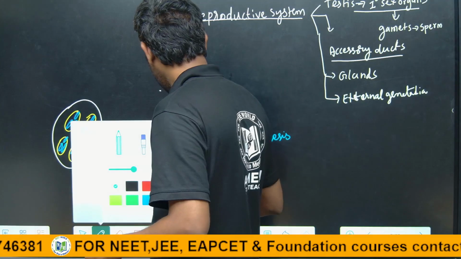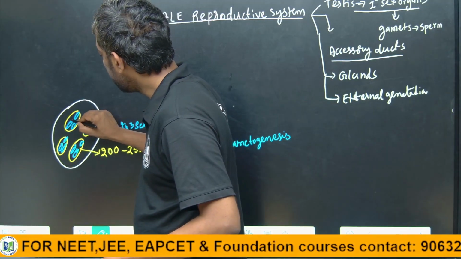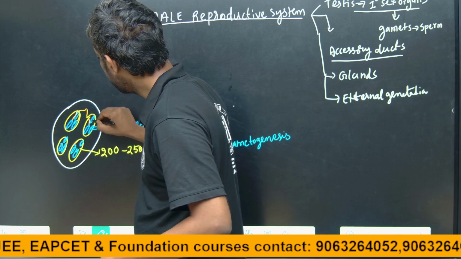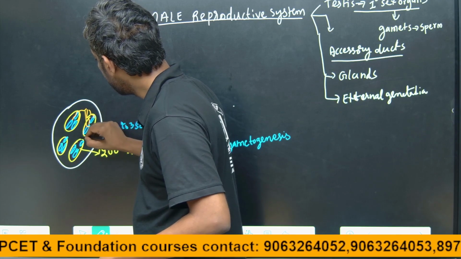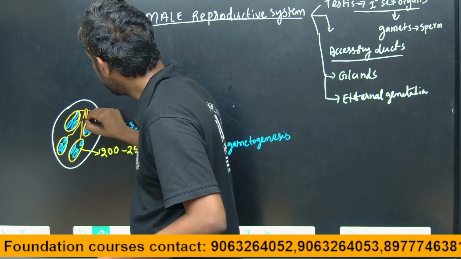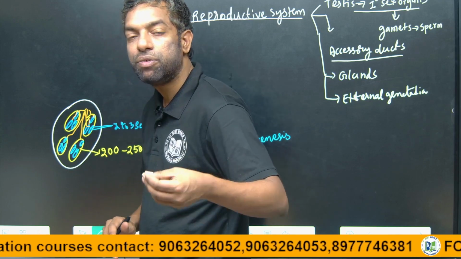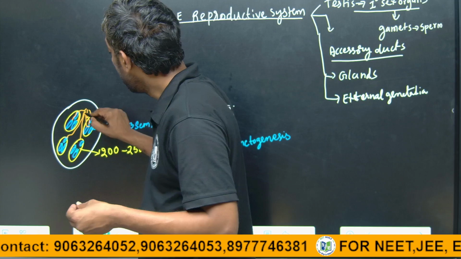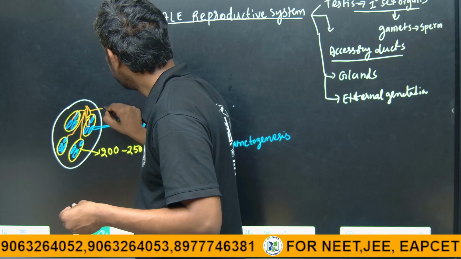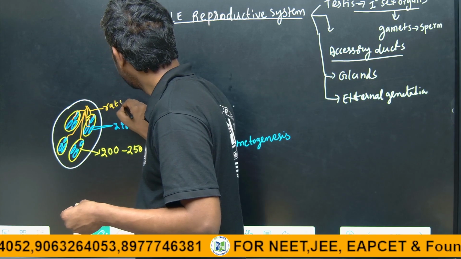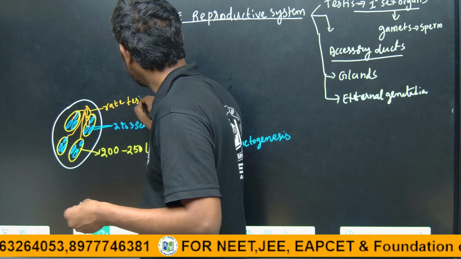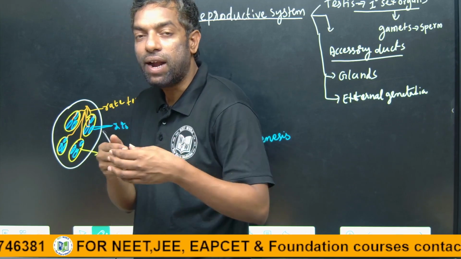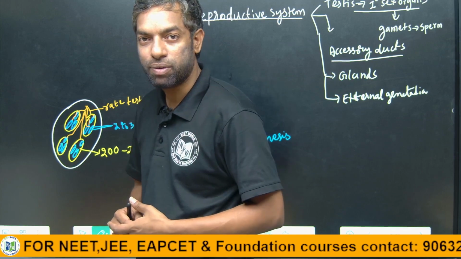The seminiferous tubules come together and meet. There is a tube connecting the seminiferous tubules called the rete testis. The rete testis contacts each seminiferous tubule.